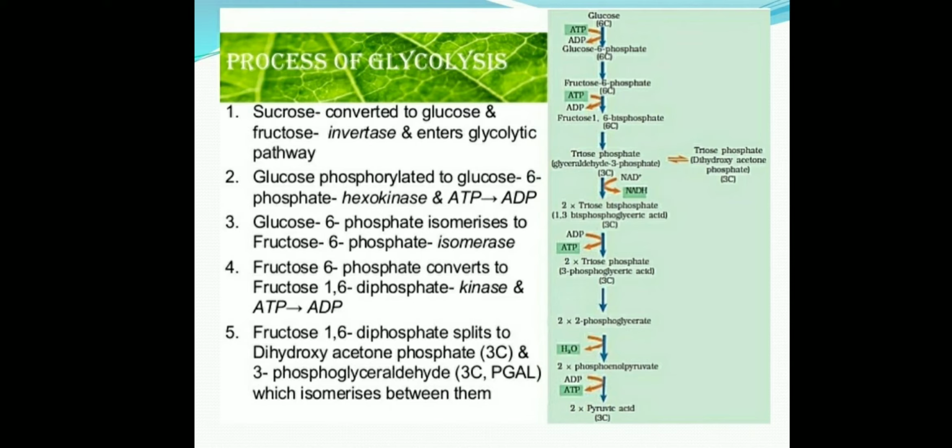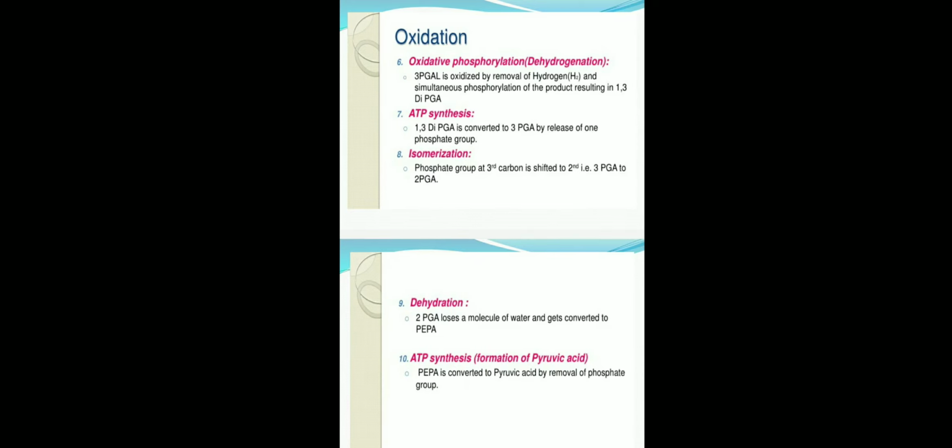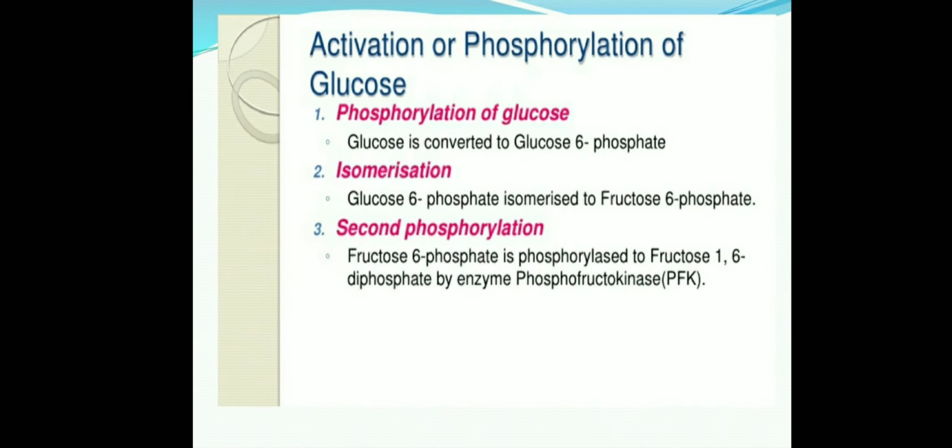When fructose 6-phosphate converts into fructose 1,6-biphosphate, phosphorylation occurs. I told you where the phosphorylation process takes place. First, glucose converts into glucose 6-phosphate, and here phosphorylation occurs. And second, fructose 6-phosphate converts into fructose 1,6-diphosphate.